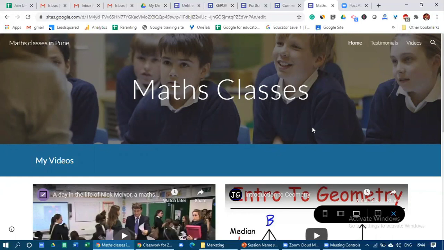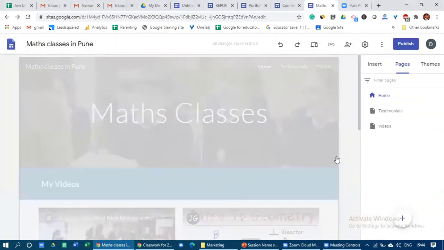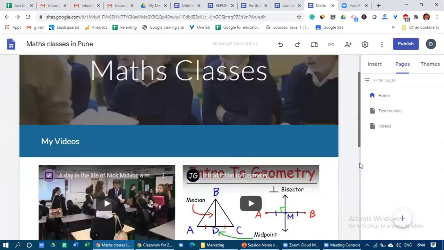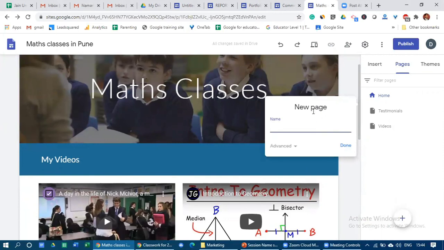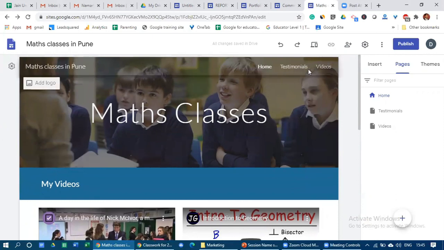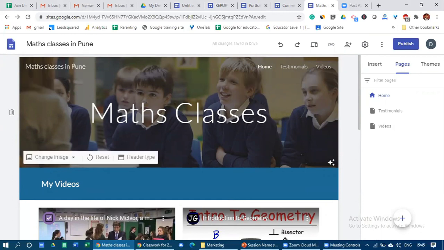Will the testimonial page get linked? Yes, it will get linked automatically. As of now, we are on the preview option. Here, can you see this cross button, exit preview? So we have just now exited our preview option. As soon as you write anything on this page and create it, automatically it will appear on top of the page, on this top bar. This is the way of adding pages, and you can give direction or navigation to your website.